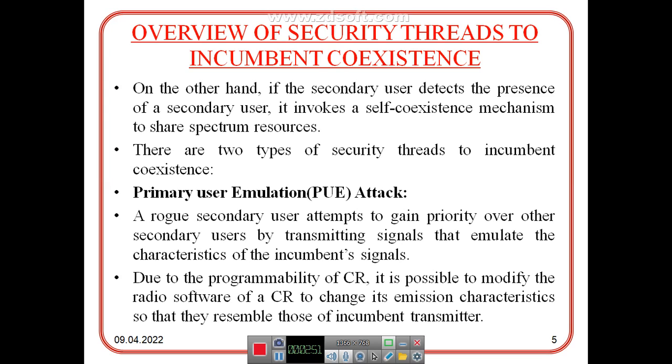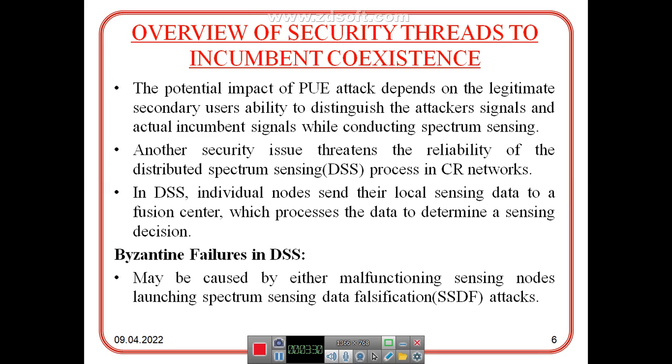Overview of security threats to incumbent coexistence. On the other hand, if a secondary user detects the presence of another secondary user, it invokes a self-coexistence mechanism to share spectrum resources. There are two types of security threats to incumbent coexistence. The first is the primary user emulation attack, where a selfish secondary user attempts to gain priority over other secondary users by transmitting signals that emulate the characteristics of the incumbent signals. Due to the programmability of CR, it is possible to modify the radio software of a CR to change its emission characteristics so that they resemble those of an incumbent transmitter.